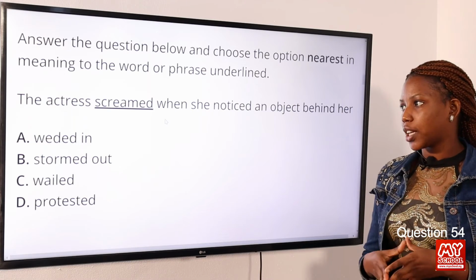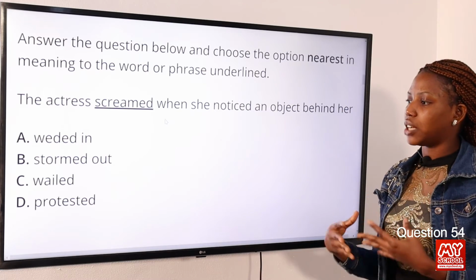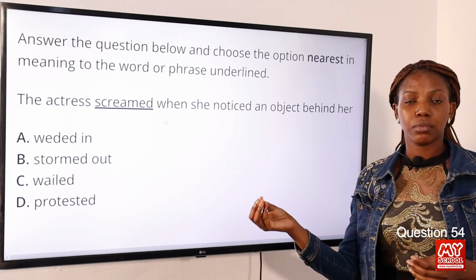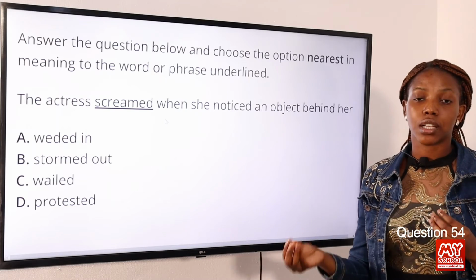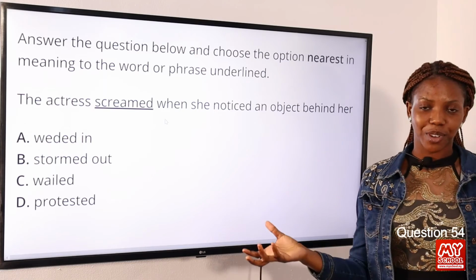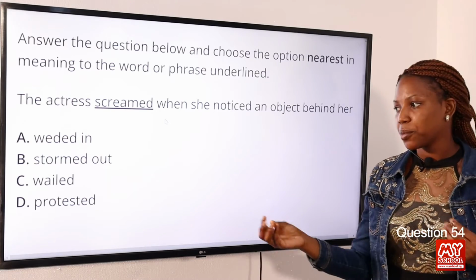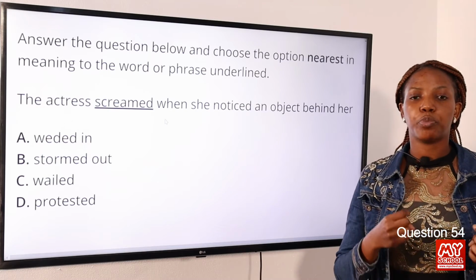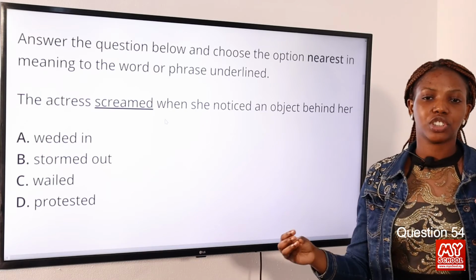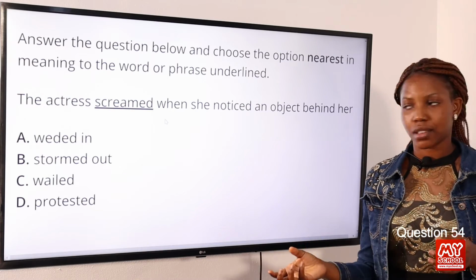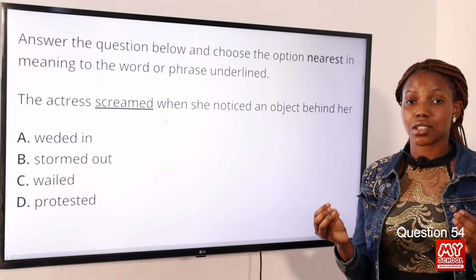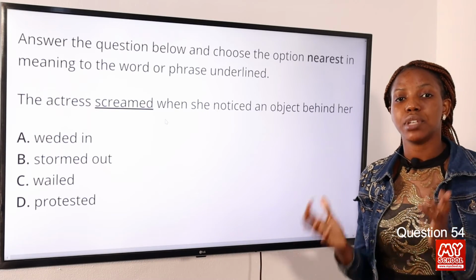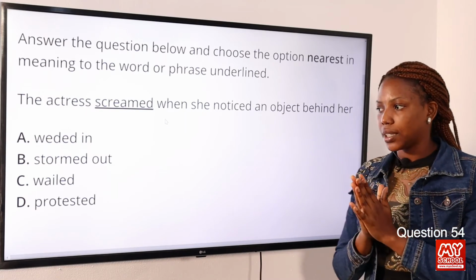The instruction states we should look for the word nearest in meaning to the word on the line. Scream is to make a very long, very loud sound or cry, while wail is to make a prolonged high-pitched sound or cry. So option C is the answer to this question because it is similar in meaning to the word underlined.